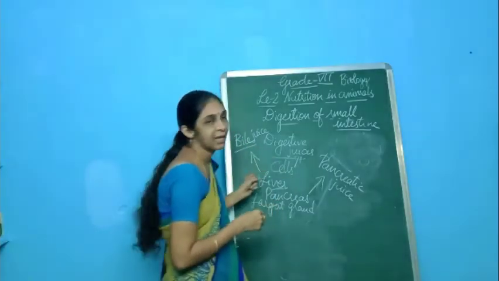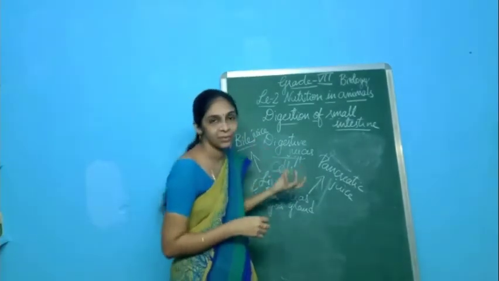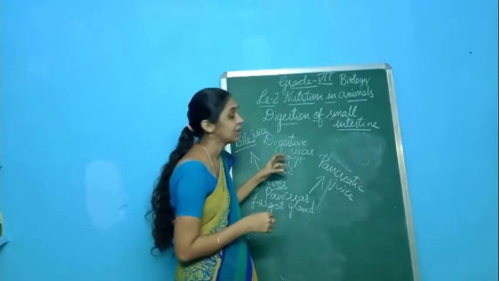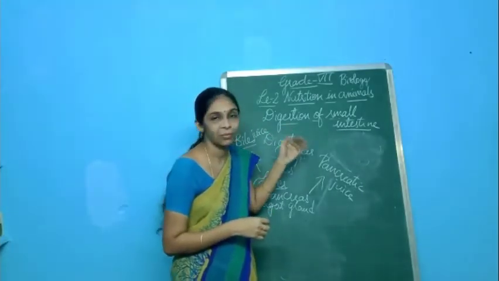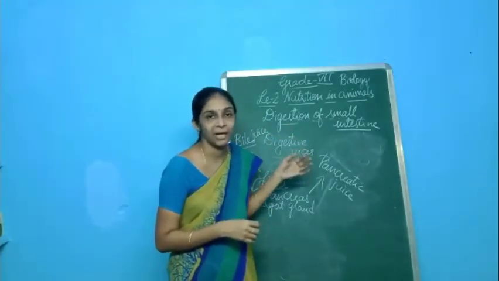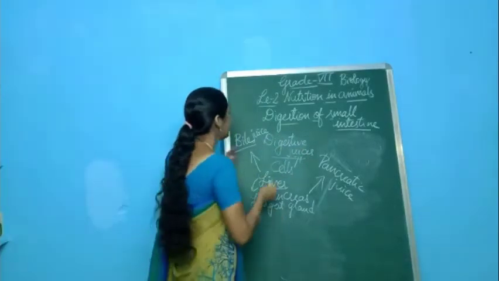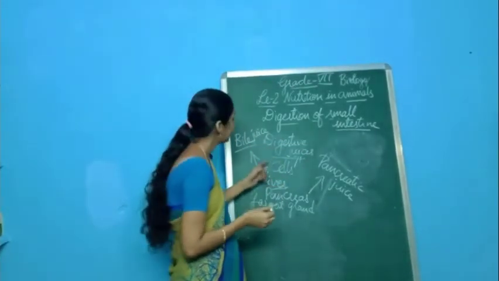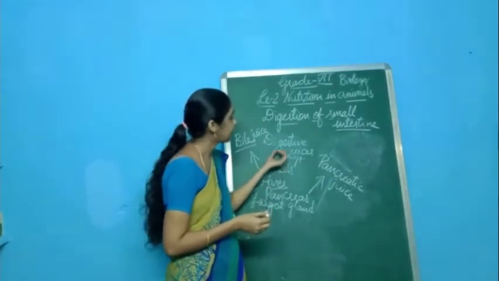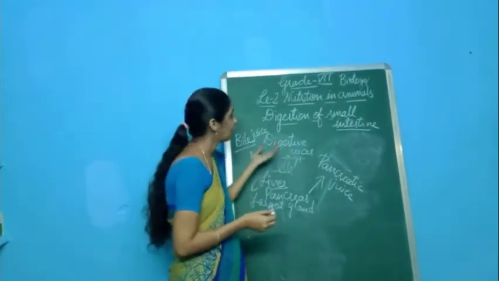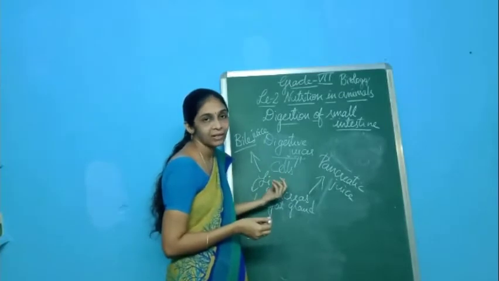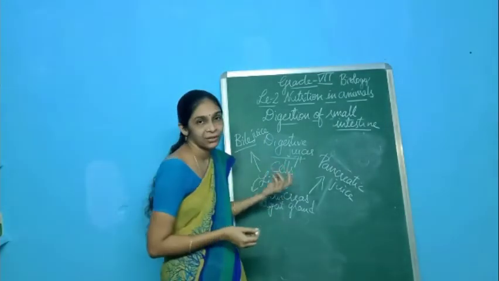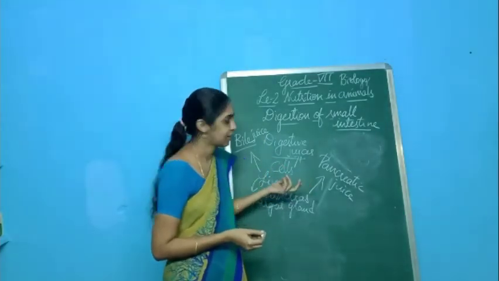And here we can say how these digestive juices may act on the food that enters into the small intestine, and how the digestion will be carried out. I will explain. So when food enters into the small intestine, we have discussed that the cells of the small intestine will secrete digestive juices. Not only that, some other organs in our body also secrete digestive juices into the small intestine.